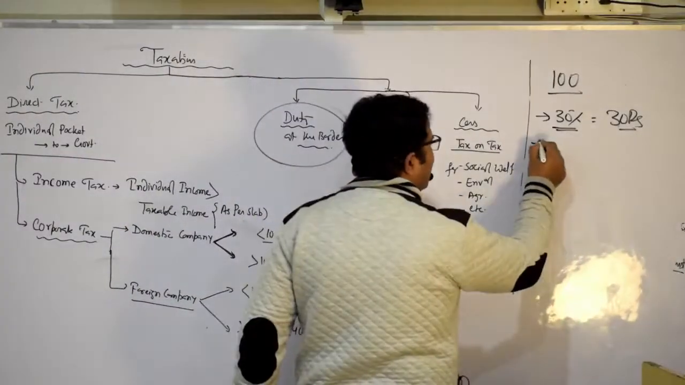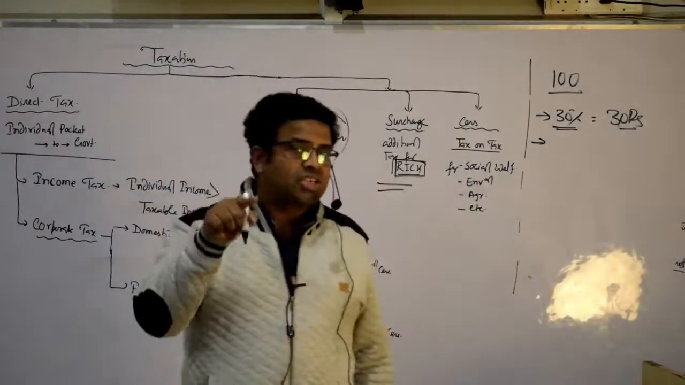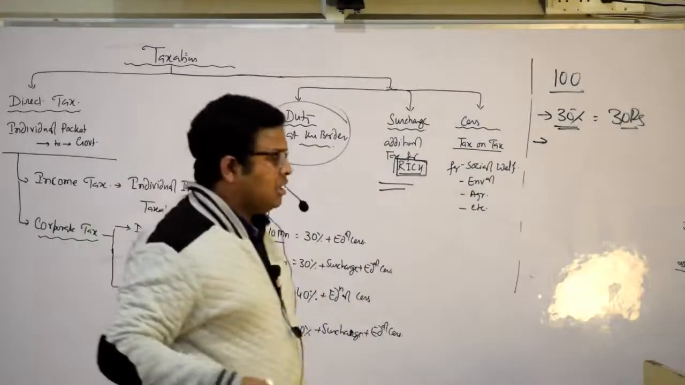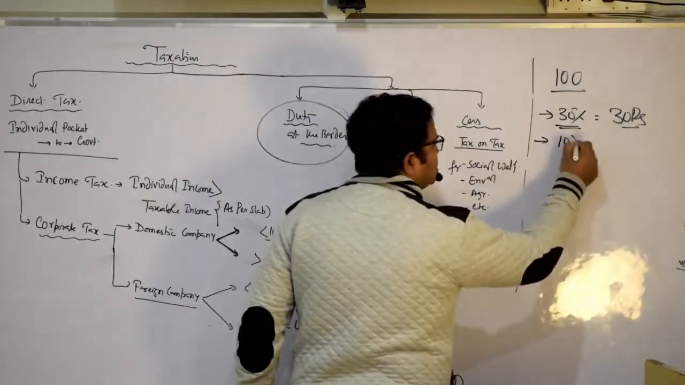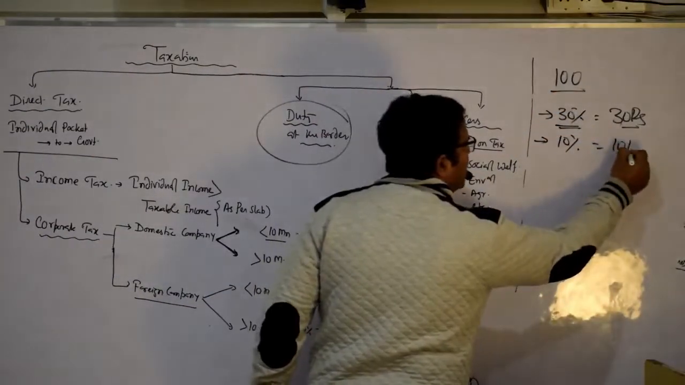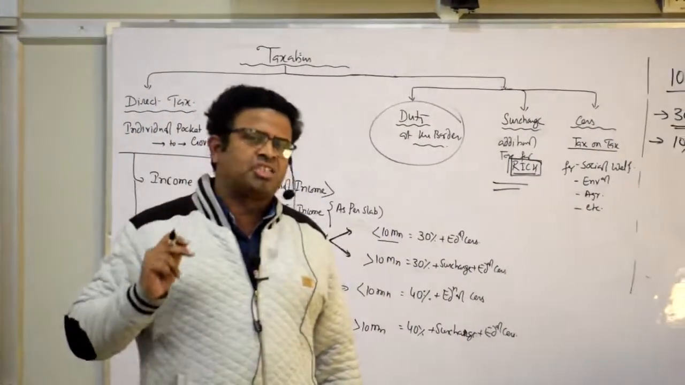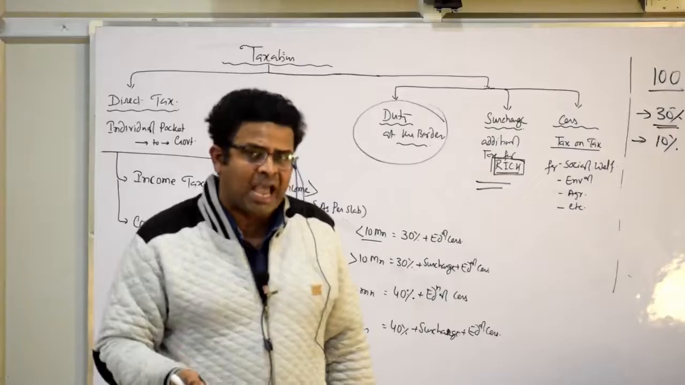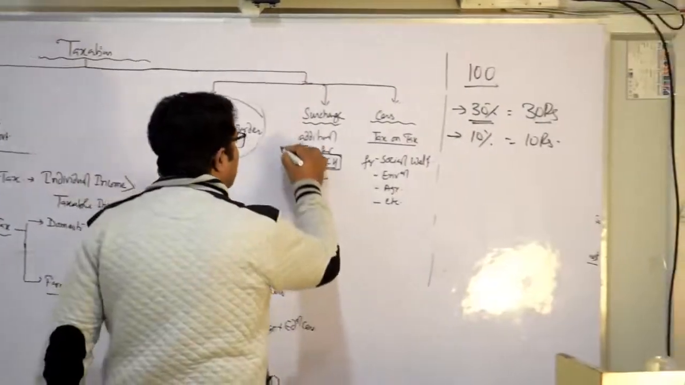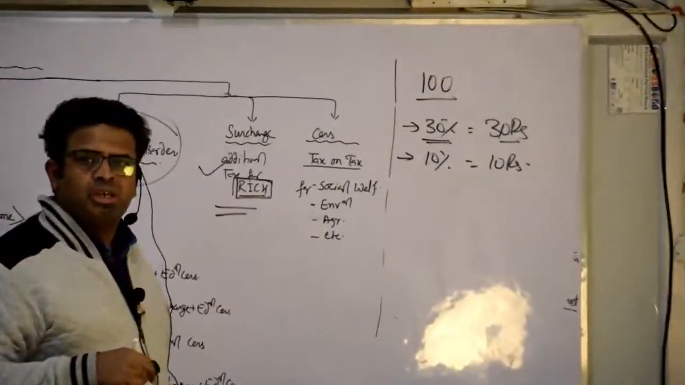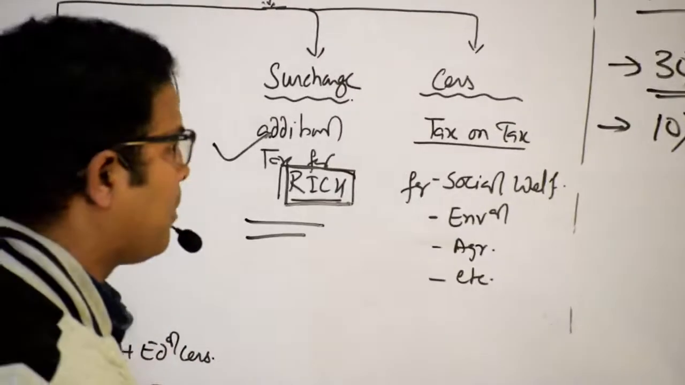And another, surcharge is, I said, a tax on the rich. Suppose surcharge is 10%, then I am paying what? 10 rupees. It is clear? Surcharge is, I said, an additional tax. Additional tax for whom? Rich. Understood? Which can be utilized for some other purpose.